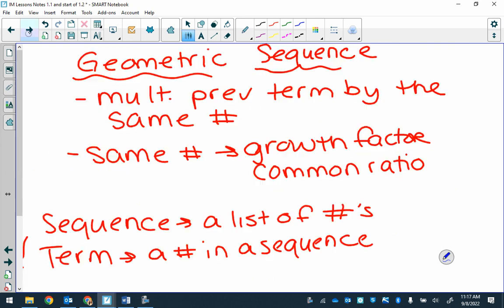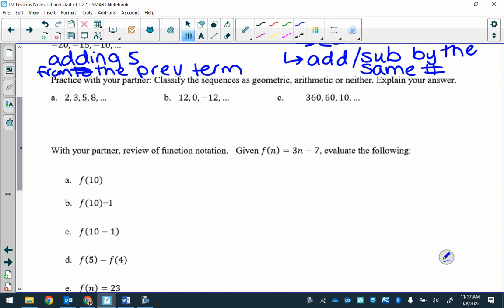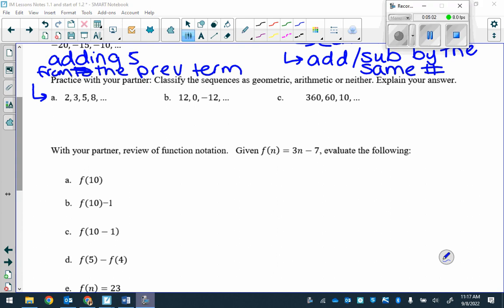All right? So with your partner, I want you to classify and explain A, B, and C. Go ahead. All right. In A, what is happening? Is there common difference, common ratio? Nothing. Michael?